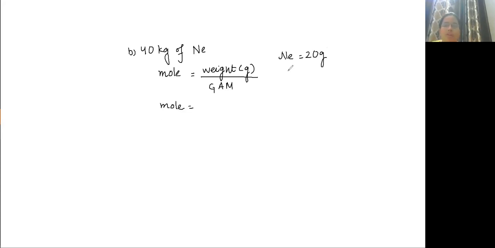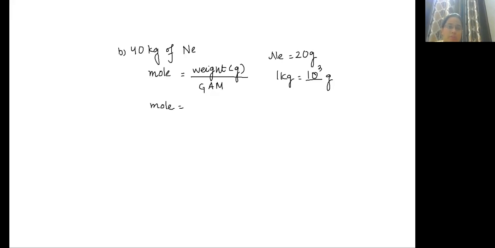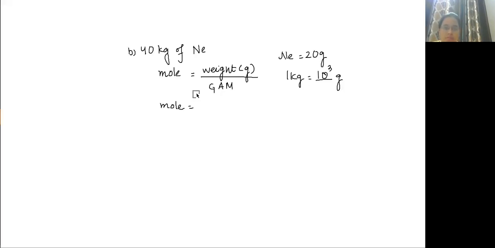What is 1 kg equal to how many grams? 10 to the power 3. So first you need to convert this 40 kg into grams. So this is equal to 40 into 10 to the power 3 divided by 20. On solving this, you will get moles is 2 into 10 to the power 3.